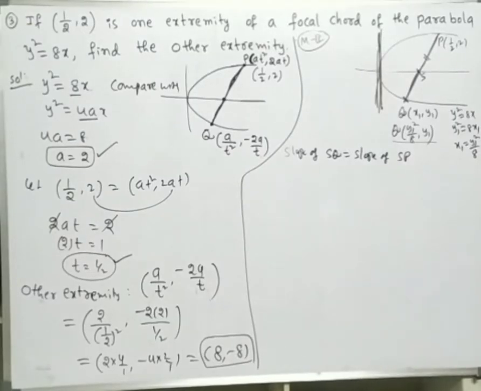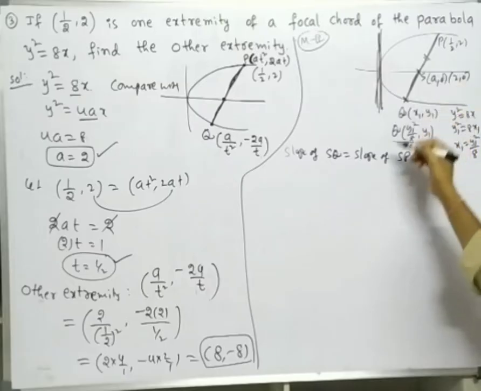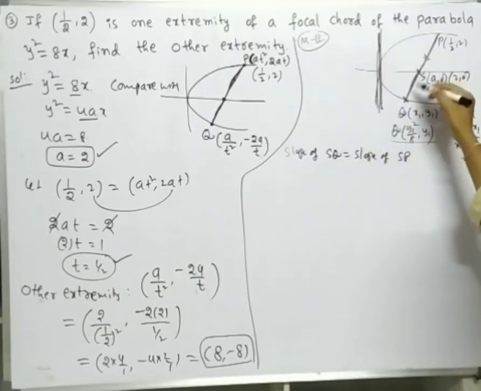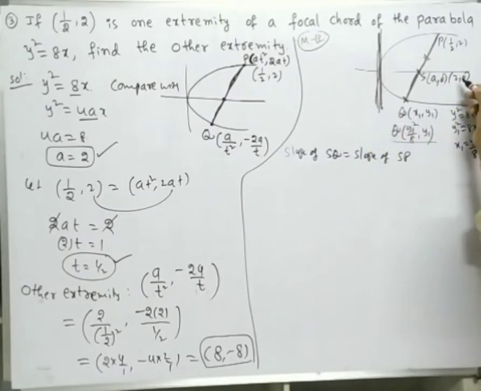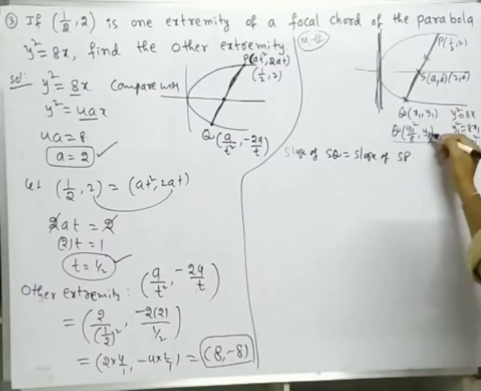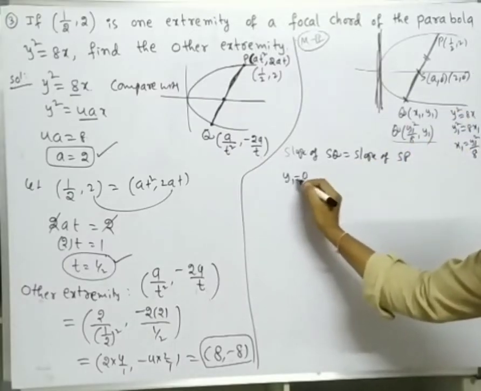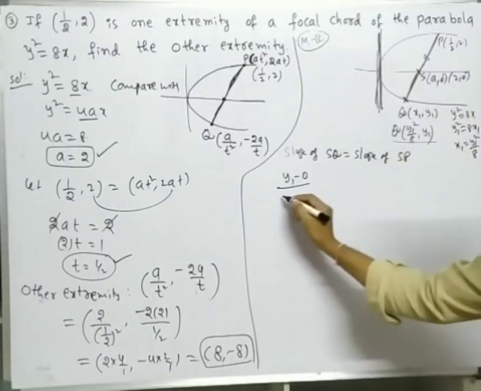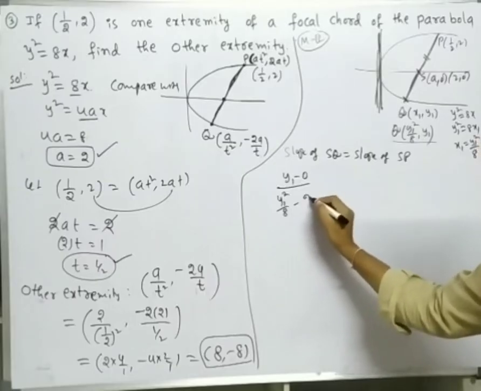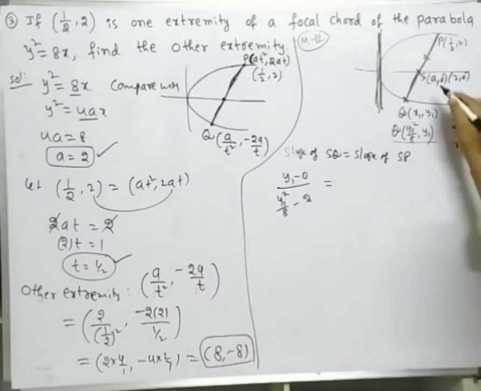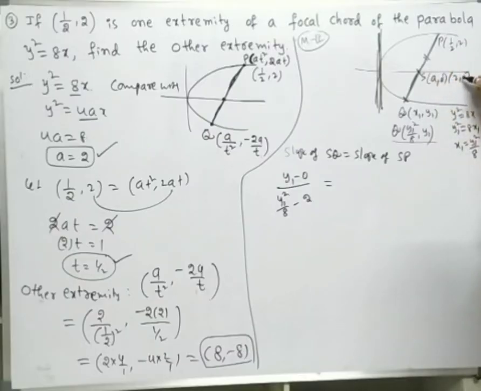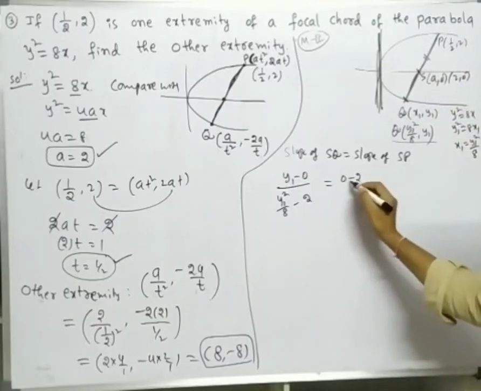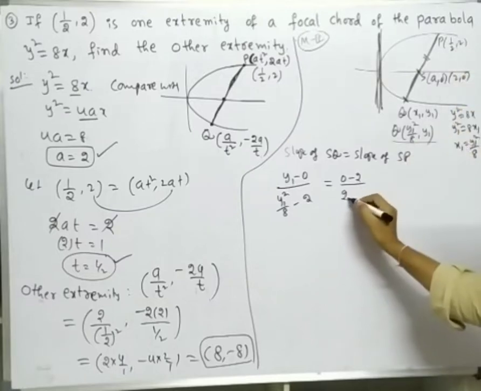What is this here? (a comma 0), right? We already got the a value, so that means this is (2 comma 0). Slope of SQ, y2 minus y1 by x2 minus x1, right? (0 minus y1) by (y1 square by 8 minus 2), which is equal to slope of SP, (0 minus 2) by (2 minus 1 by 2).